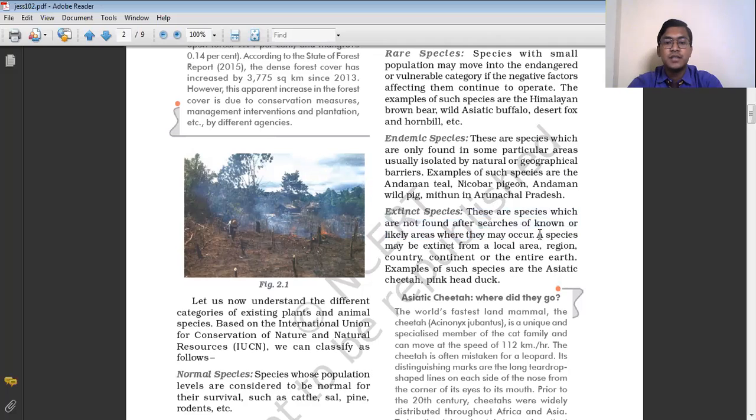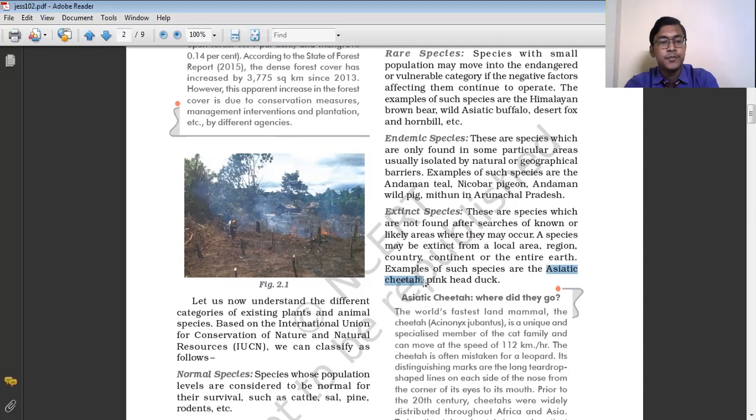A species may be extinct from a local area, region, country, continent, or the entire earth. So a particular species may become extinct from a local area, from a region, from a country, from a continent, or maybe from the entire earth. For example, the Asiatic cheetah. The Asiatic cheetah is extinct in India. It is no more found.